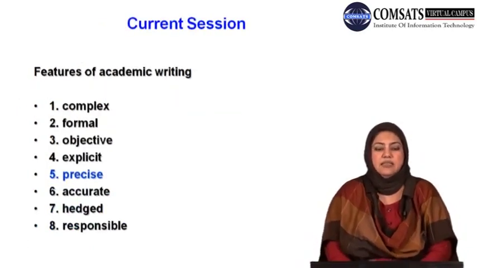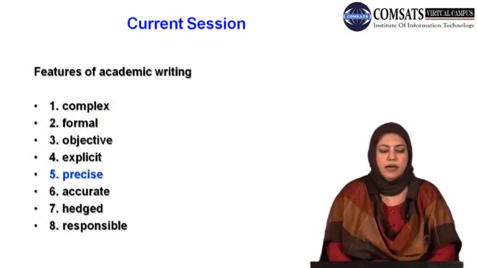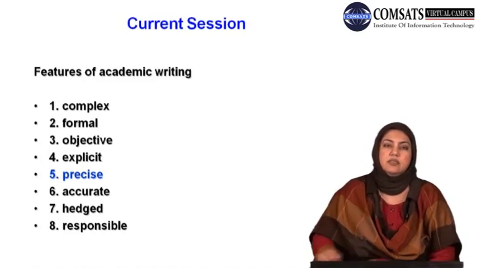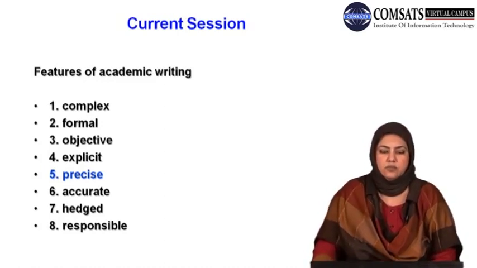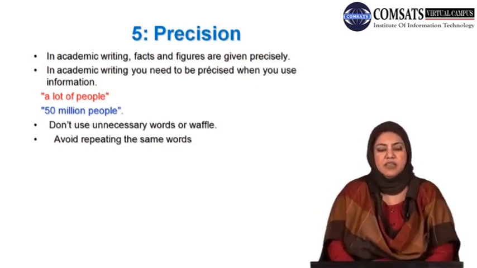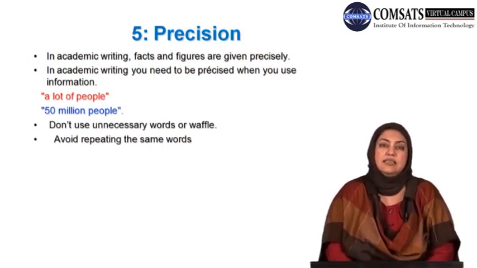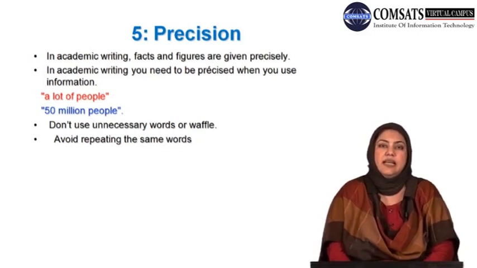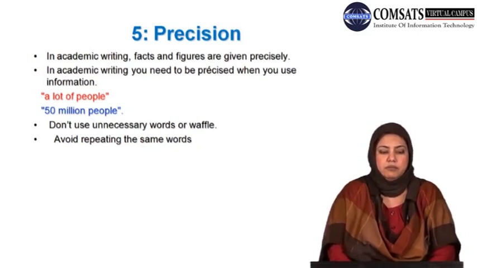As you can see on the slide that for the current session I have highlighted precision, or to be precise, in blue color, which shows this is what we would cover in the current session. Just to introduce what does it mean to have precision in writing or to be precise in academic writing, what I would say is that in academic writing, facts and figures are given precisely. It does not provide any unnecessary details and it is well trimmed.